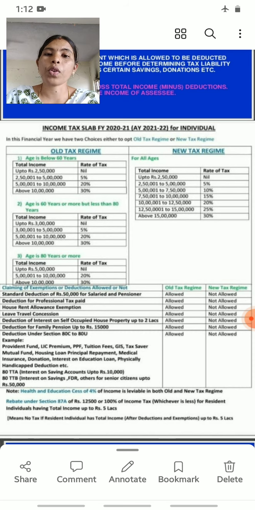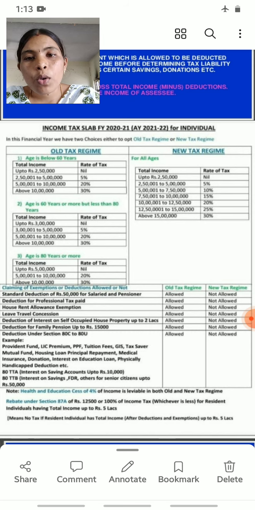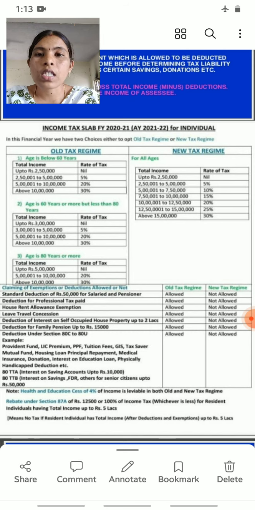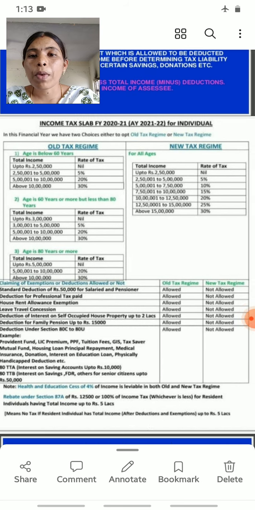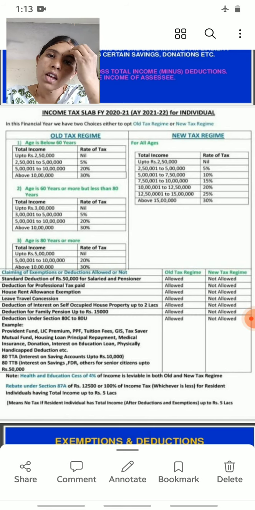As per the old tax regime, for a person whose age is below 60 years, what are the tax rates? If the total income is up to 2,50,000, the person need not pay any tax to the government, meaning the tax rate is nil.